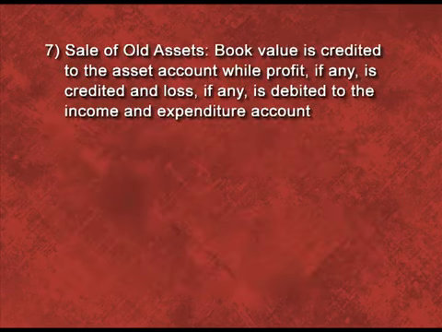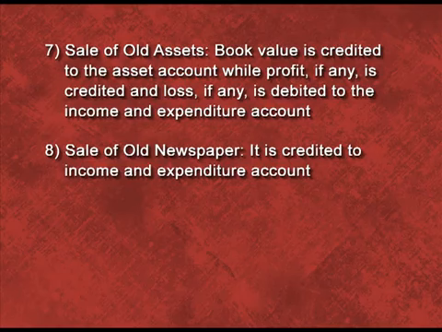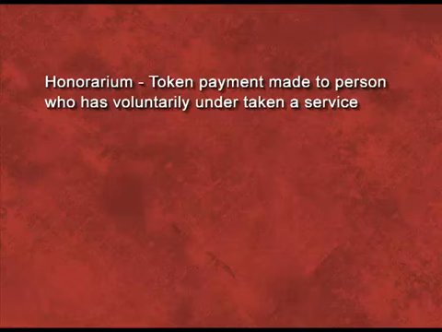The next item, sale of old newspaper. That means the amount received from newspaper is of regular nature, so it is a revenue nature item. So we will transfer this amount to the income and expenditure account on the income side. Honorarium. What is honorarium?